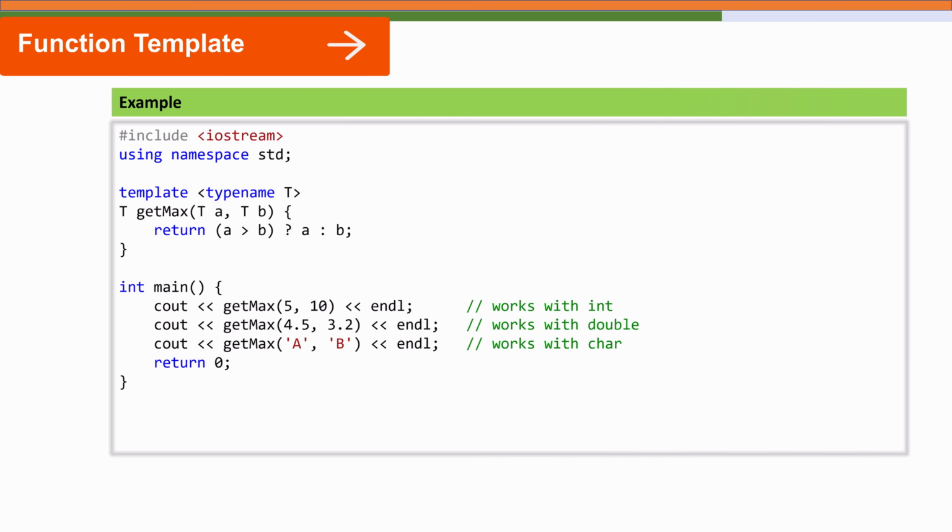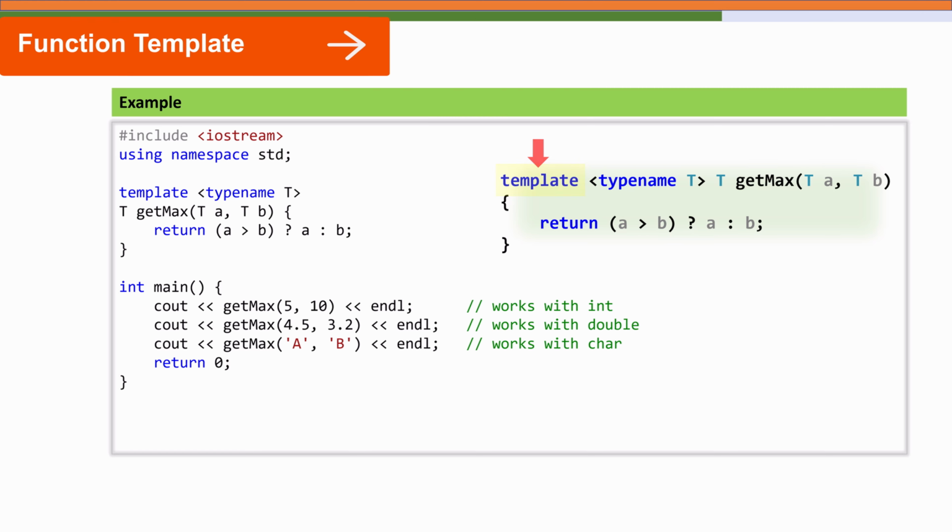So let's try to write a single template based max function. A template is a way of writing generic code, that is, code that will work with any data type. The idea is simple. We write the function once and let the compiler generate type specific versions whenever needed. So the syntax for the function template looks like this: you write the template keyword, then angle bracket start, and you write typename and then T or any other label. Usually we write T.